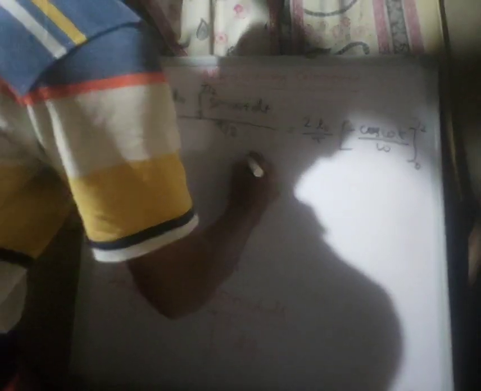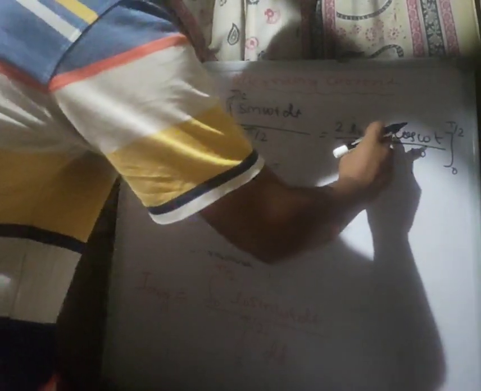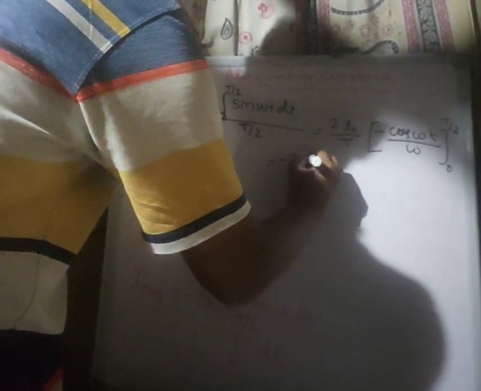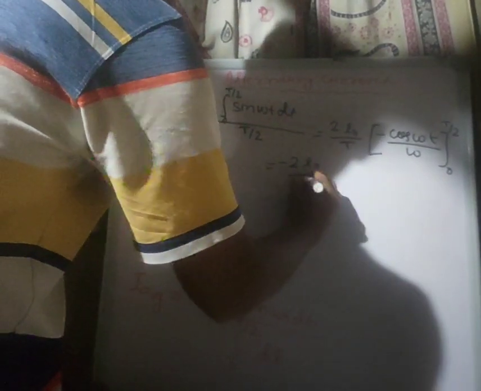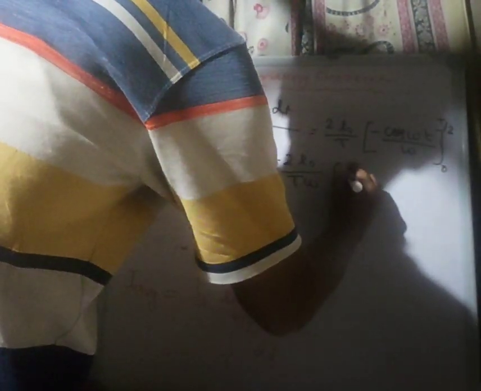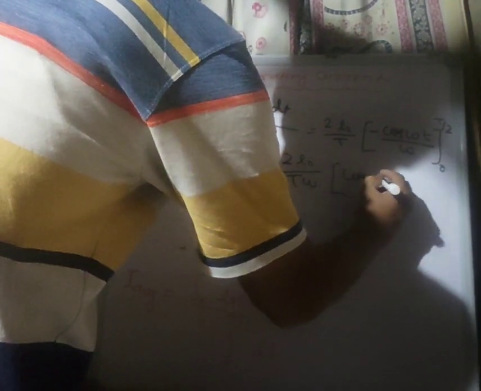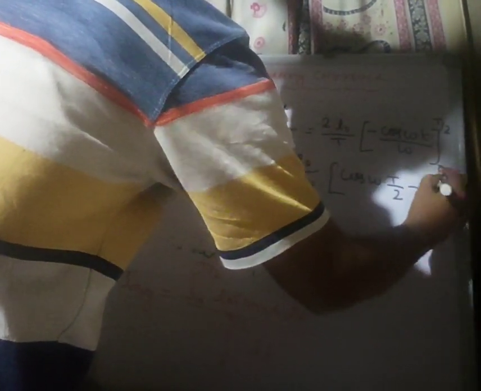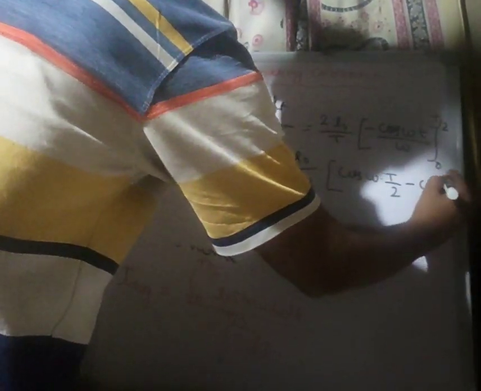Now taking the minus and omega outside, 2 I naught upon T omega, and this value cos omega into T upon 2 minus cos, if we put the value here 0, it becomes cos 0 degree.